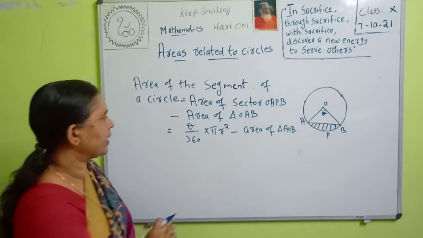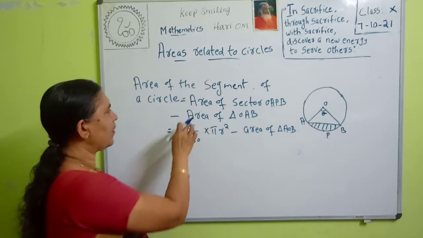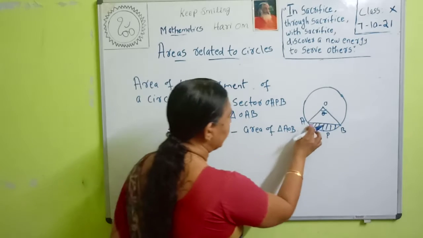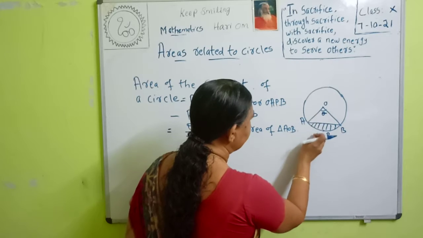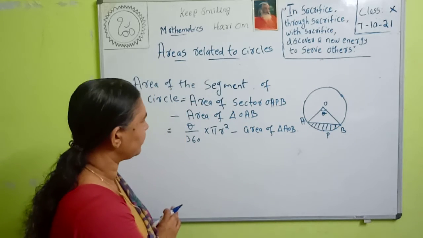Remember the formula: theta by 360 into pi r square minus area of triangle AOB. That is area of the sector OAPB minus area of triangle OAB. The shaded region is the segment. So, if we subtract the area of this triangle from the area of the sector, you will get the area of the shaded region. Okay.